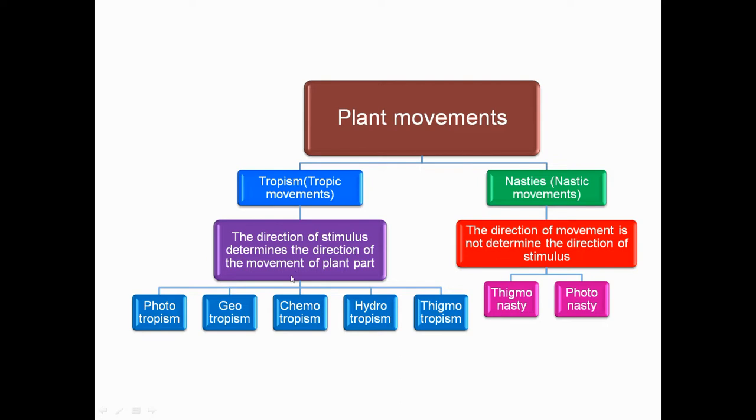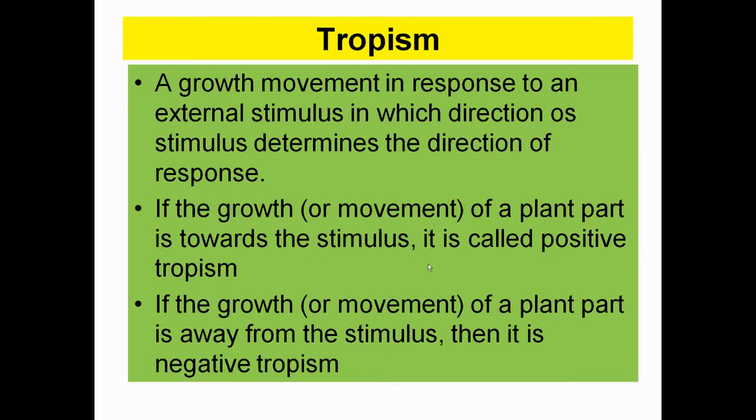Tropic movements are further subdivided into five categories. You can see phototropism, geotropism, chemotropism, hydrotropism, thigmotropism, and nasties or nastic movements are subdivided into two categories, thigmonasty and photonasty. We are going to discuss each and every plant movement in great detail one by one.